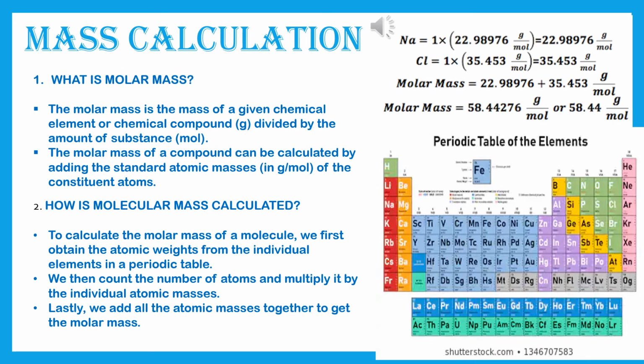Now see the diagram. In one diagram I have given the periodic table, because the first step to calculate the molar mass of a molecule is to obtain the atomic weights of the individual elements from a periodic table. That's why I have given it. But one thing you should remember: in your exam, the periodic table will not be given for the sums. I always tell you that you have to remember the first 1 to 25 elements of the periodic table. Okay, so let's do the sum.